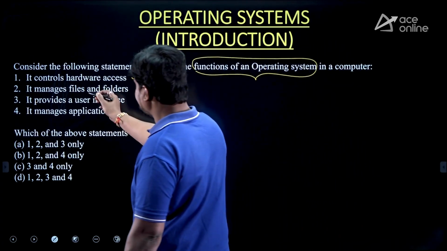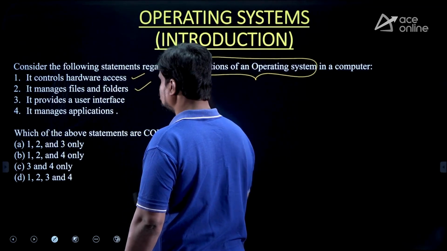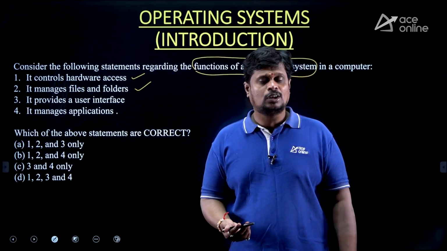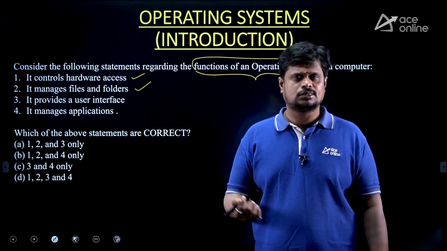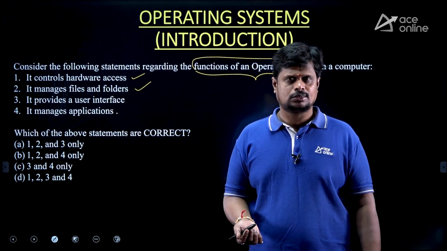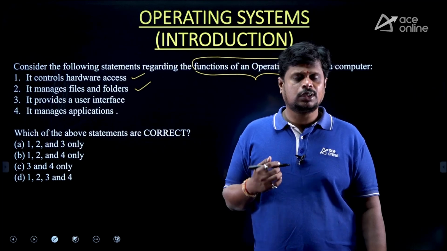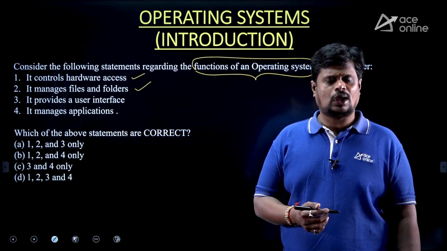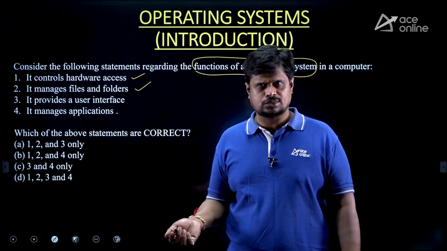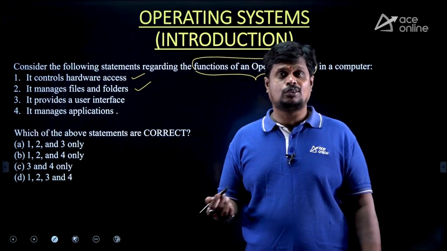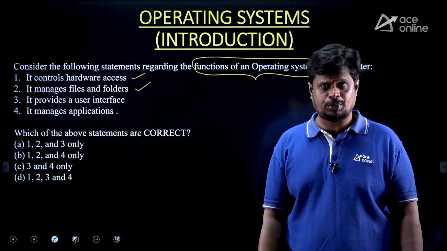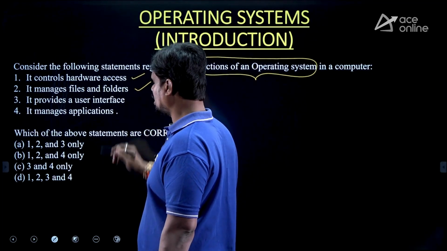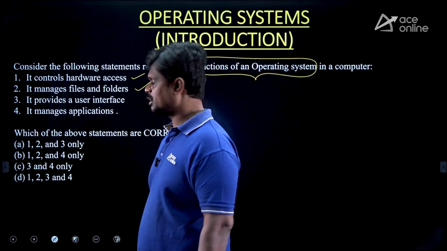Then it manages the files and folders. Yes, it is also true, because you know that operating system is also called a resource manager. Resources here are of two types: hardware resources and software resources. Files come under software resources, which can be managed by operating system. That is why statement 2 is also a function of operating system.